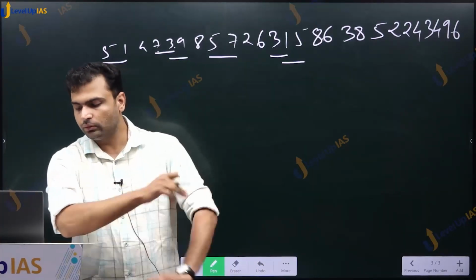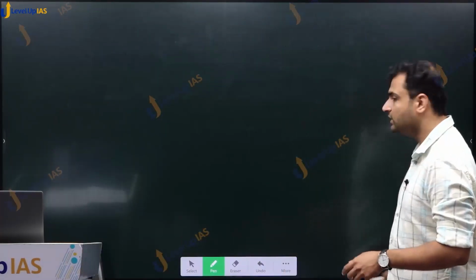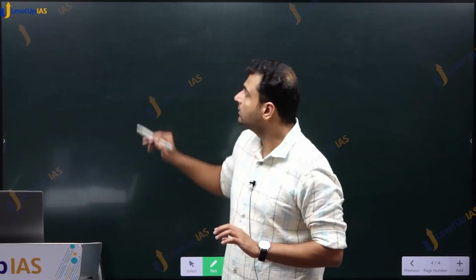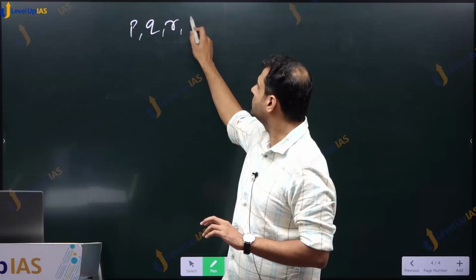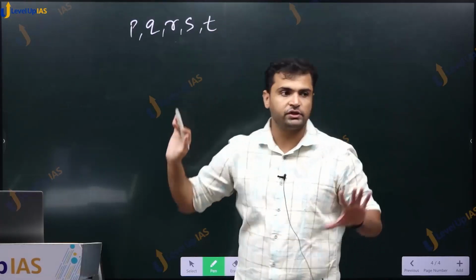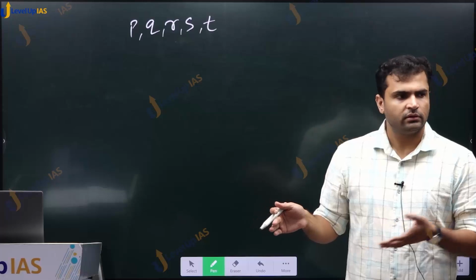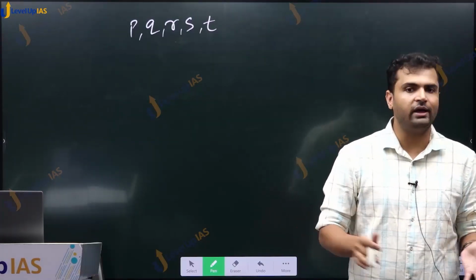Then let us do a question that came in this year's CSE 2023. The question was, we are given 5 positive integers. What do we mean by positive integers? Nothing but natural numbers. They have to be integers, and they have to be positive.